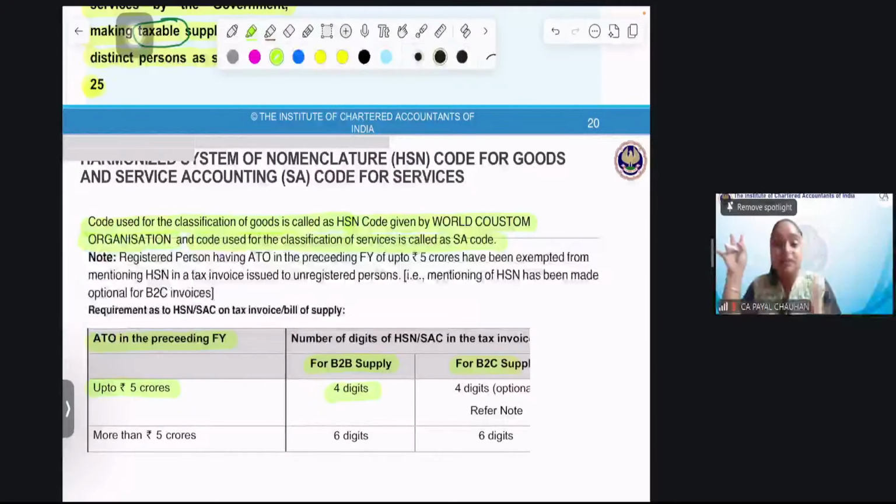This is a question for you people. My turnover is 2.3 crore and I am making a B2B supply. How many digits of HSN do I need to mention? Perfect, perfect, perfect. And if I am making a B2C supply? Perfect. It's optional. Right now, it's optional. I can mention it or I can choose not to. Perfect. You people are wonderful audiences.